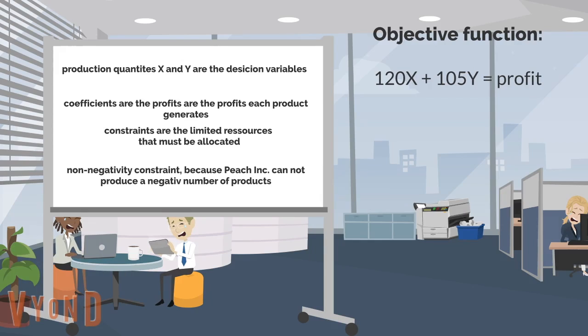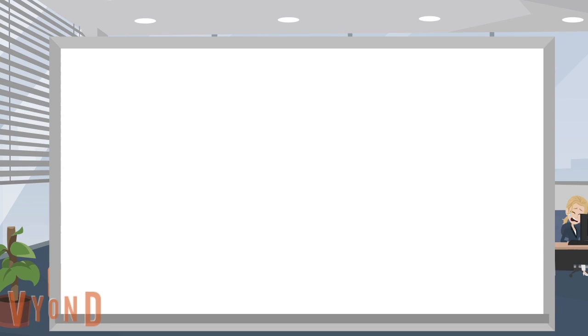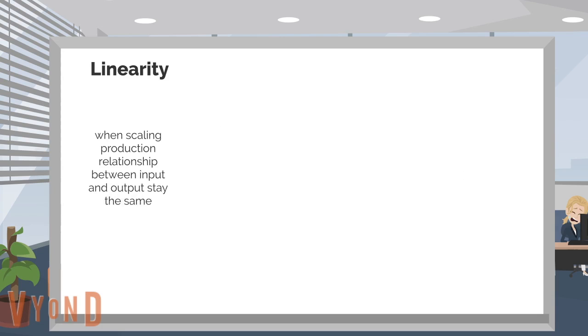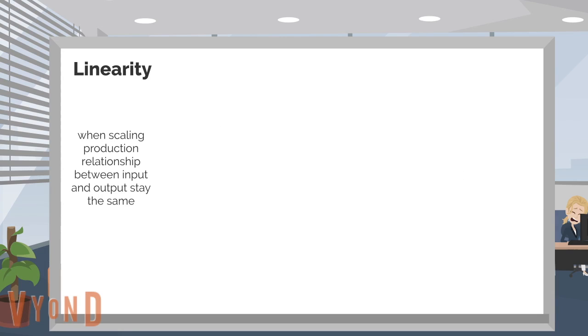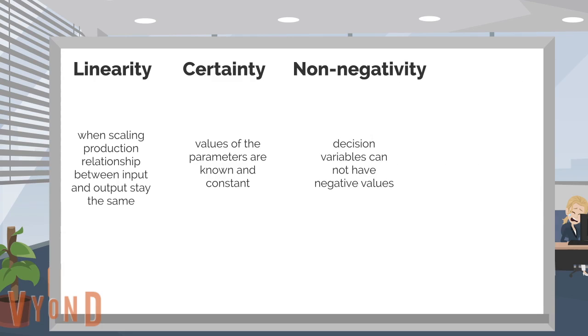There are four assumptions which define linear programming. The first assumption is linearity. Linearity implies that when scaling production, the relationship between input and output stays the same. The second assumption is certainty and requires that values of the parameters are known and constant. The third assumption is non-negativity, as decision variables cannot have negative values. The fourth and last assumption is that of divisibility, which means that non-integer values of decision variables are acceptable.